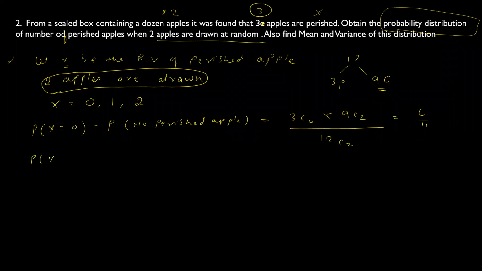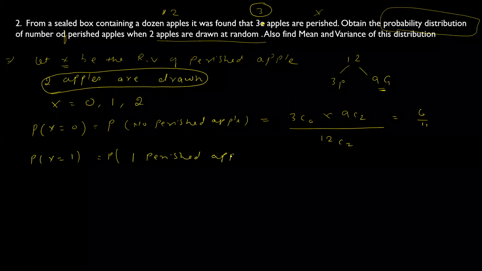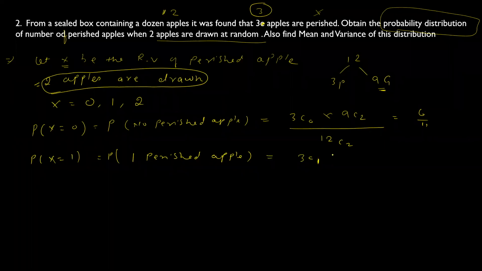Then what is the probability of x equals to 1? So probability of 1 perished apple. We are drawing 2, but we are finding the probability of 1 perished apple. It means 1 perished apple you have chosen and you have no other option, 1 you have to again choose from good apple. So this will be 3C1 into 9C1, 1 from perished, 1 from good, divided by total number. So just quickly calculate this. What is the answer?